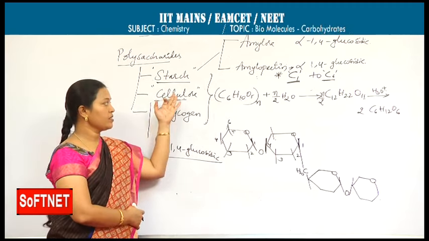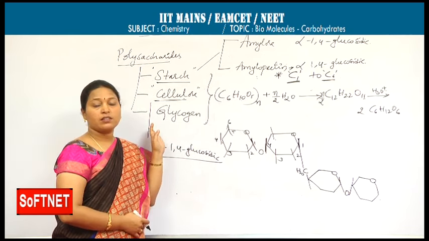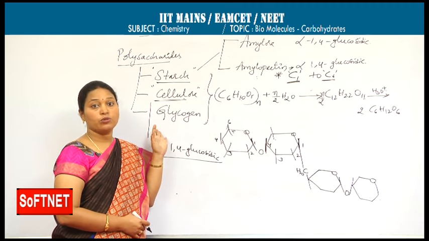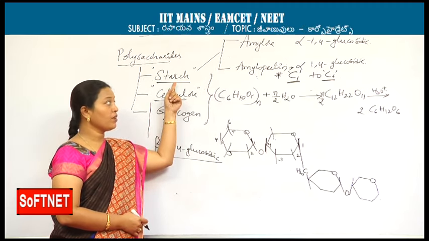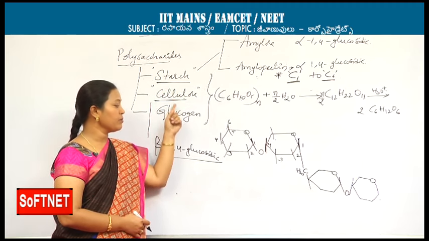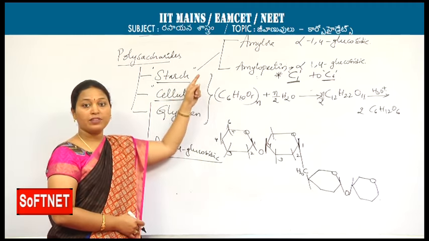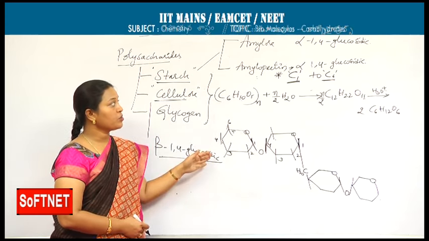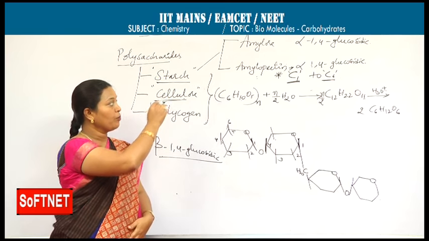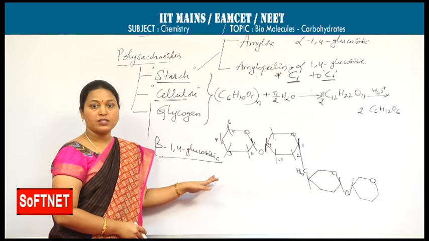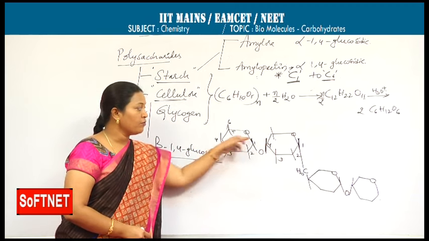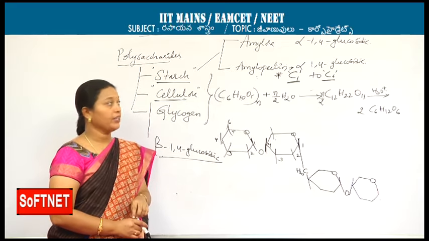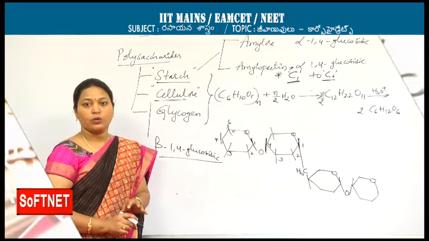This is regarding cellulose. The notable points in the polysaccharides are the linkages among the monosaccharides. In starch, it is alpha 1,4 glycosidic linkage; in cellulose, beta 1,4 glycosidic linkage. The difference between amylose and amylopectin is the arrangement of these monomers. Amylose is the linear form, amylopectin is the branched form. The branch is formed between the first carbon of one row and the sixth carbon of another row. That is also an important point. That is regarding the polysaccharides.